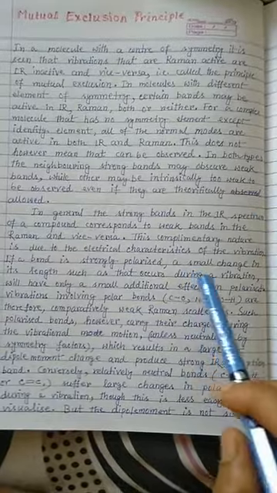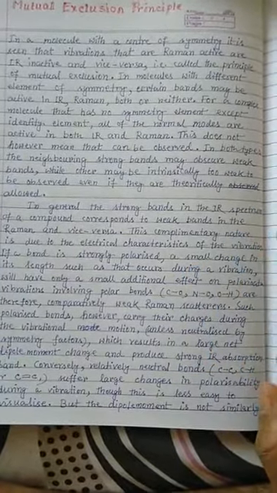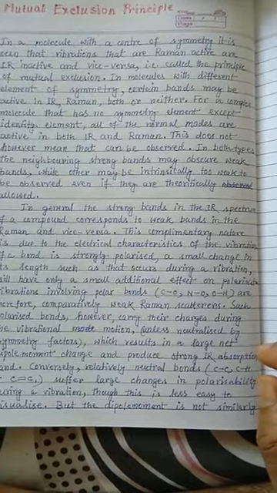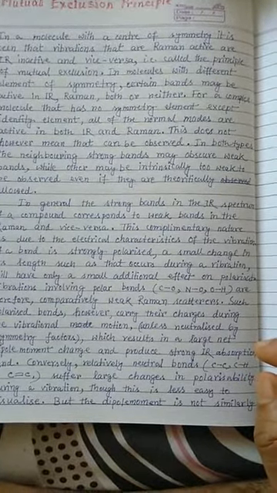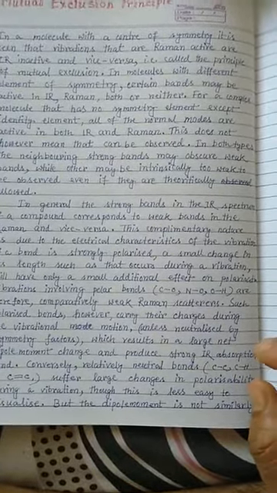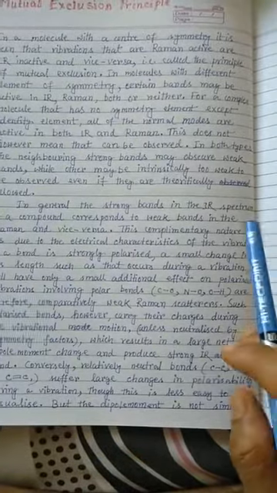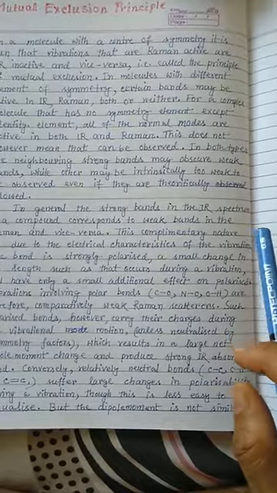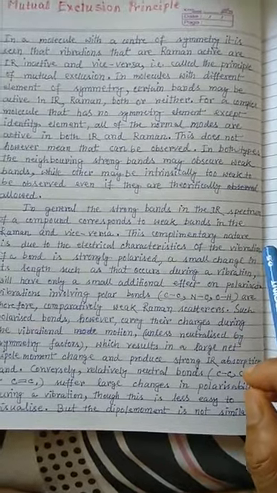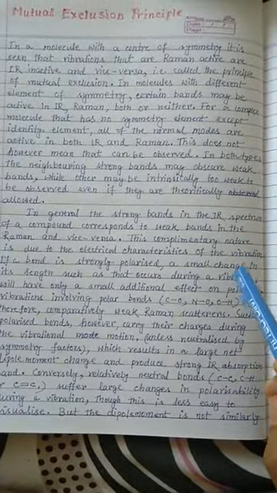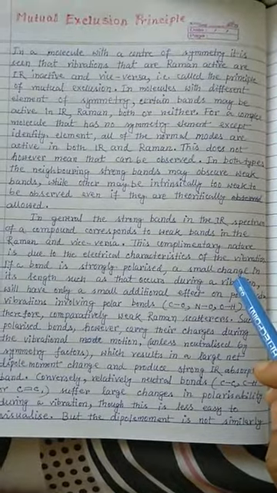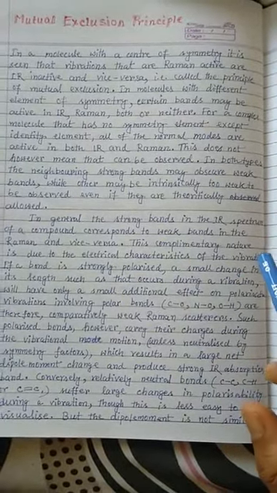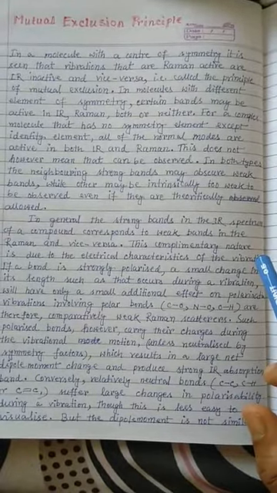So what happens experimentally when a molecule vibrates? Taking the example of centrosymmetric molecules, for example carbon dioxide. Certain vibrations which appear in the IR spectrum, why do these vibrations not appear in the Raman spectrum? Because during these vibrations, the change in the dipole moment is very high and the change in the polarizability is very negligible.